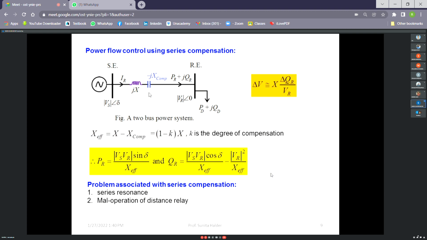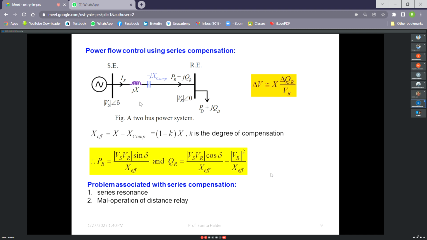So when the impedance is below a certain value, then distance relay will think that it is a fault. But here the impedance of the line will be reduced, not due to fault, but we are doing this purposefully to increase the power transfer capability. So there is a chance of mal-operation of distance relay which is not set properly after compensation.